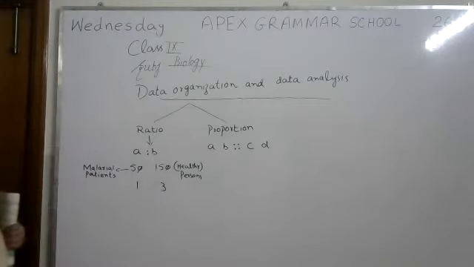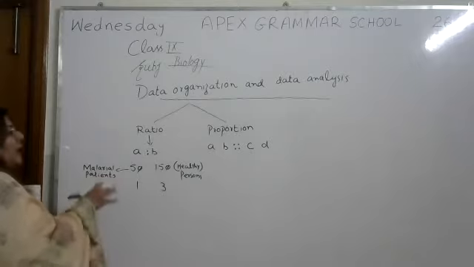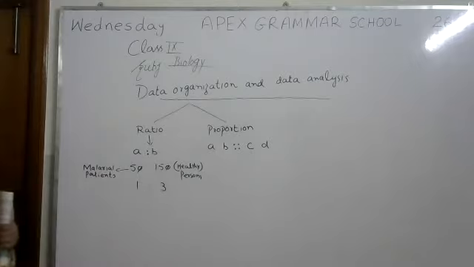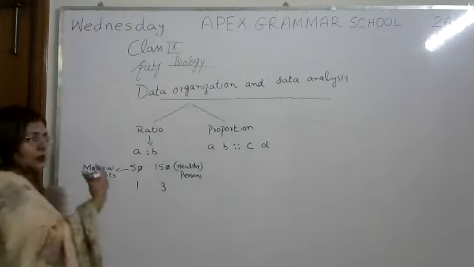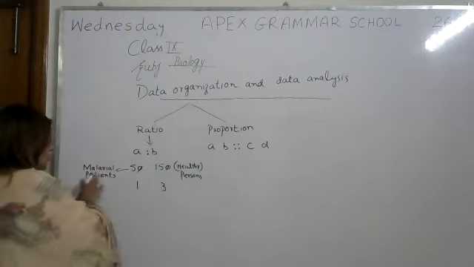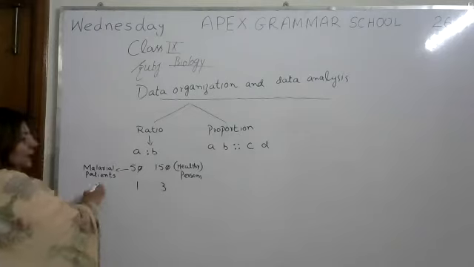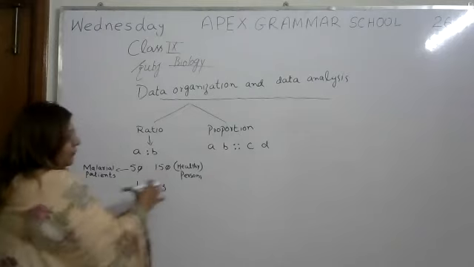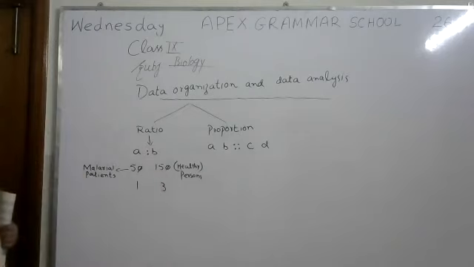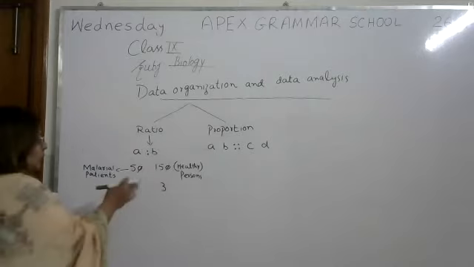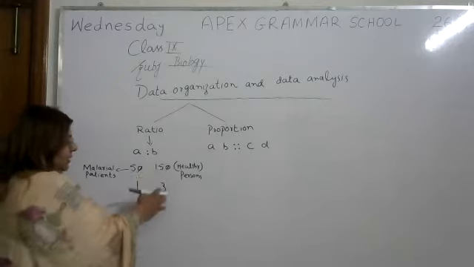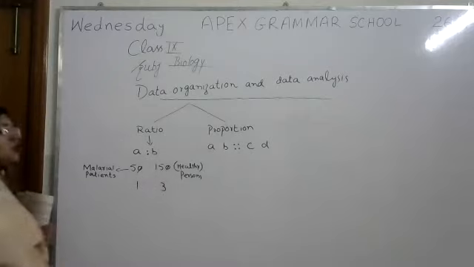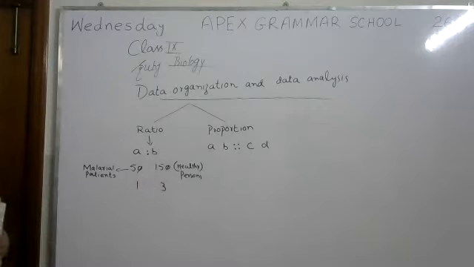In this way, when scientists collect any data, they can sort out the ratio of that data. So there are 50 malarial patients and 150 healthy persons, and when we sort out the ratio, its ratio will be 1:3.